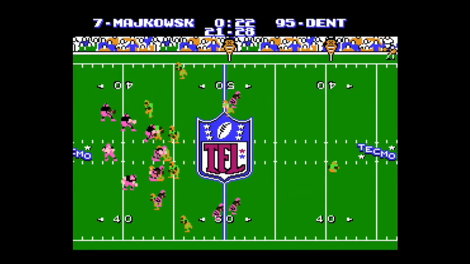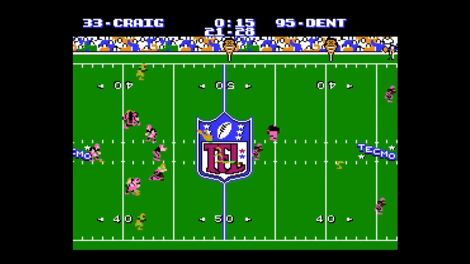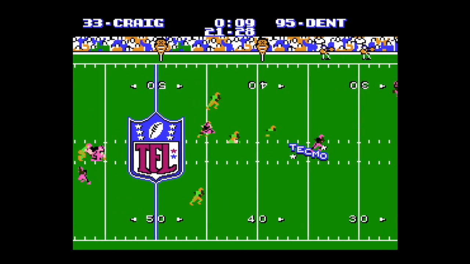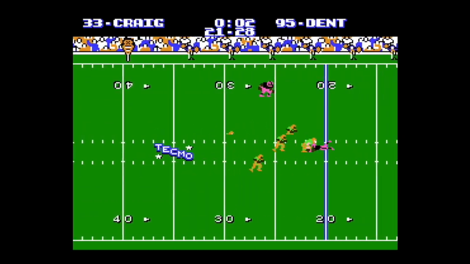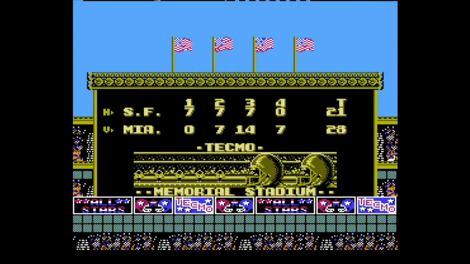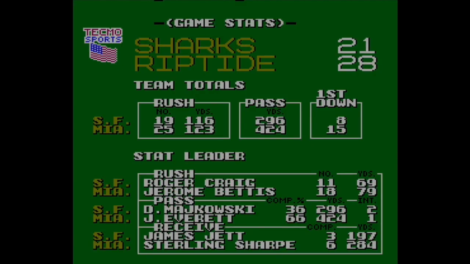With 20 seconds left, dump over to Roger Craig. He will make many guys miss. With 4 seconds, the clock is ticking down. He's tackled, and that is where this one ends. Miami survives 28-21, and they will advance.